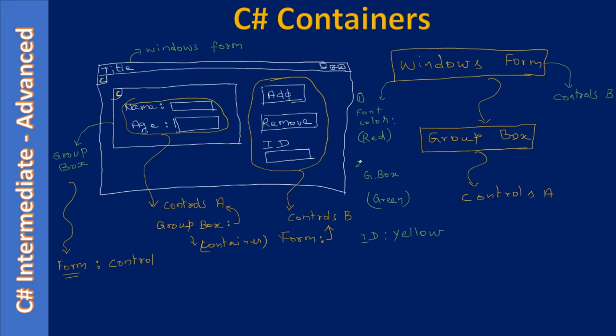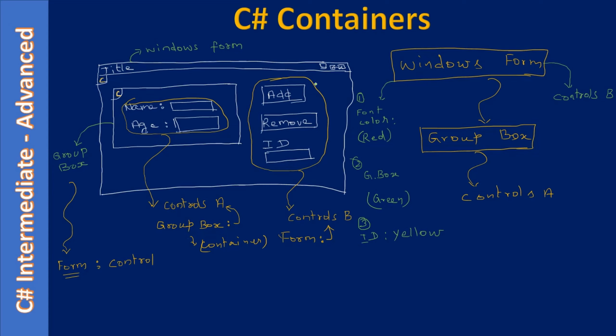So green color will be applied to all these. Then finally yellow will be applied to the individual control. So the net result will be red color for add, remove and this text box. Then green color will be for name, age and these two, and ID will be displayed in yellow. So that's how it will be applied.